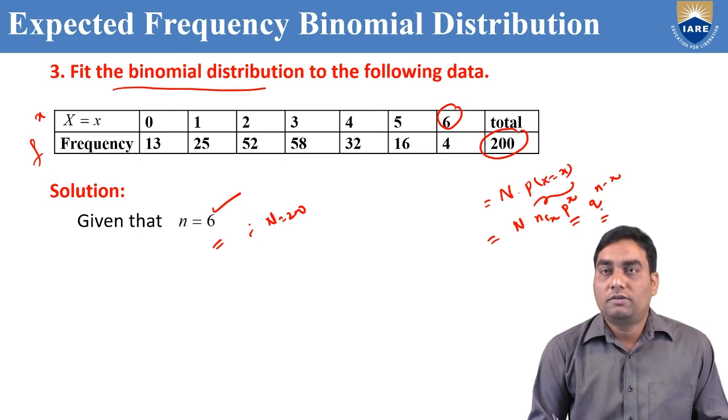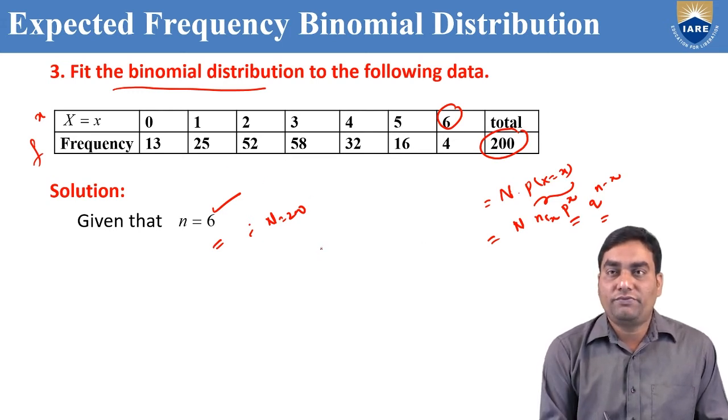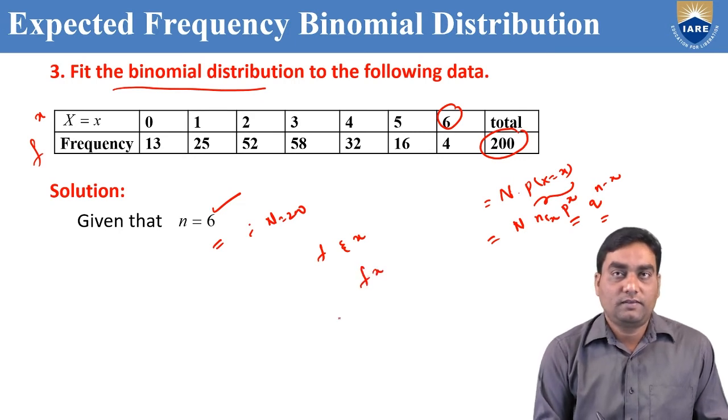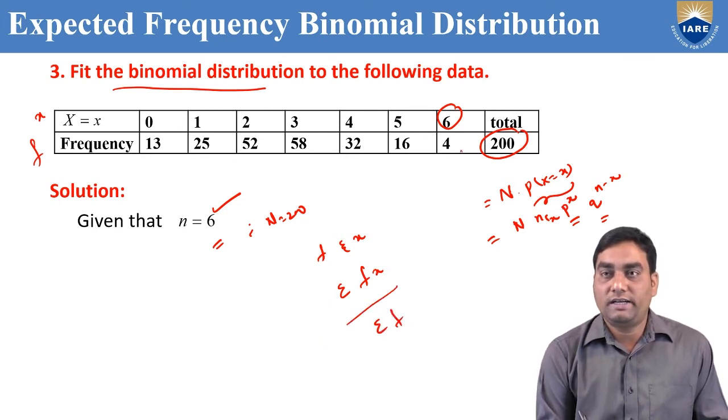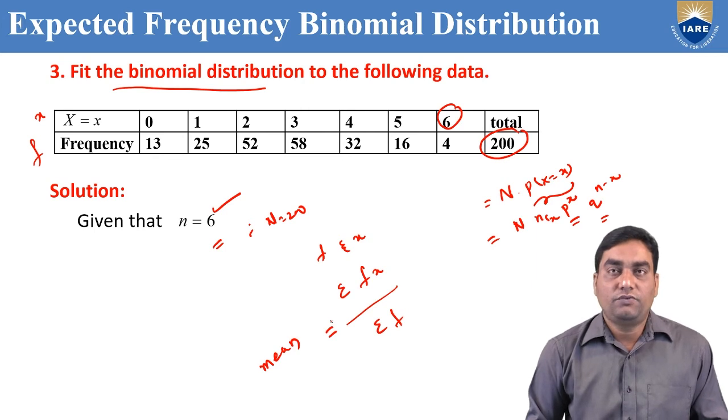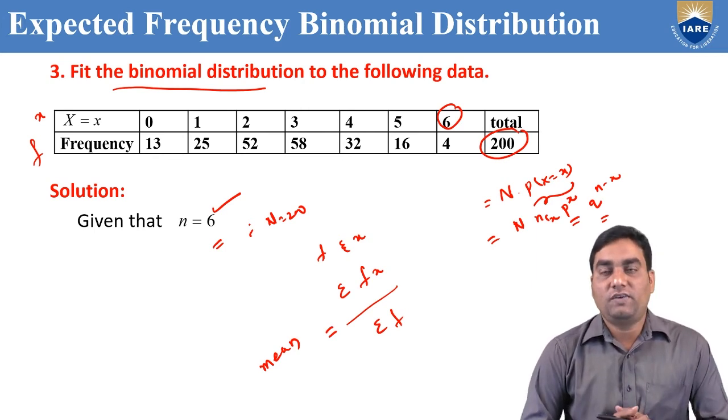How? Very simple. If you know f and x, you can multiply f into x, then you take sigma fx divided by sigma f. Sigma f is 200. This is nothing but the mean. In 10th standard, we discussed that if you know the frequency and x values, sigma fx by sigma f is the mean.